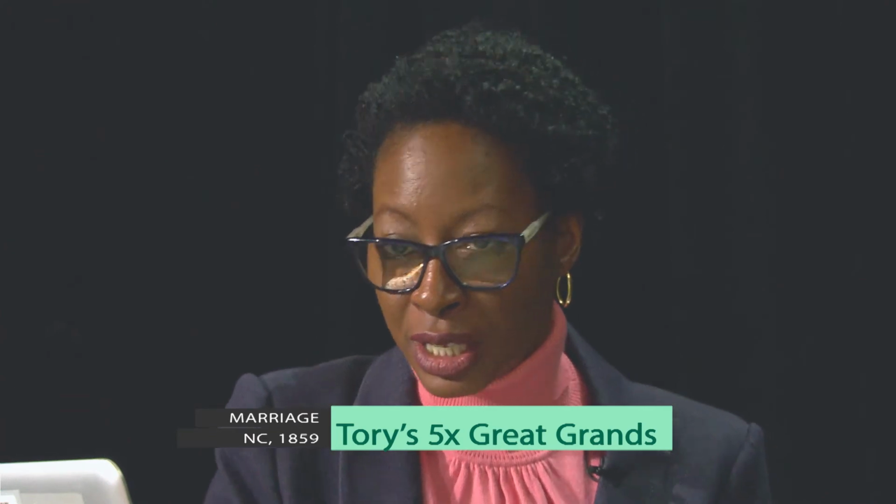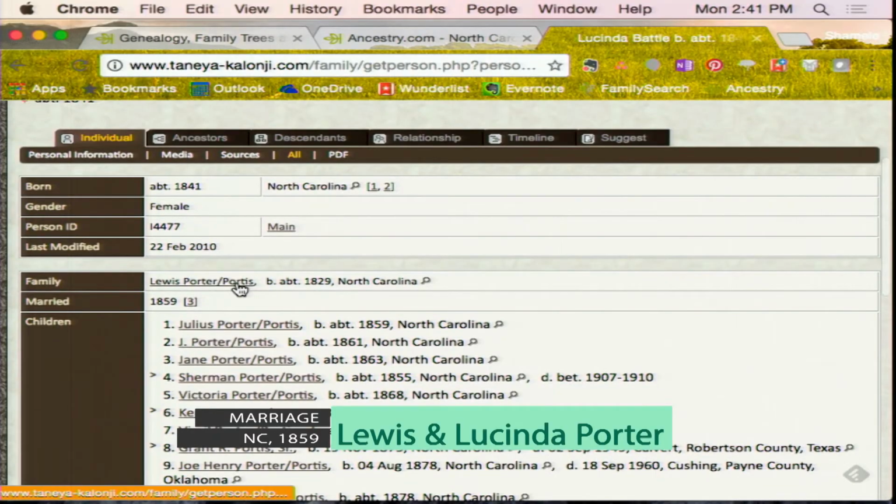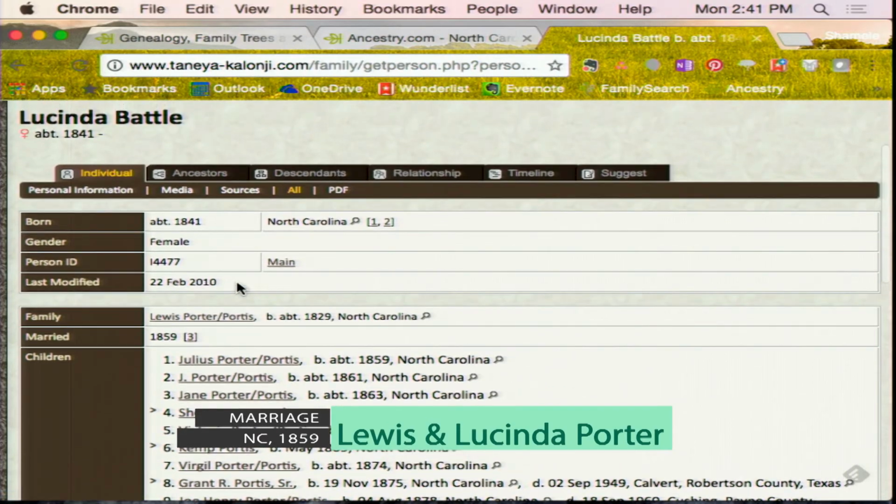But look at what it says for married. What's it say for married? 1859. Slavery ended in '65. So that's pretty interesting. You notice it has a little number next to it? Click on it.